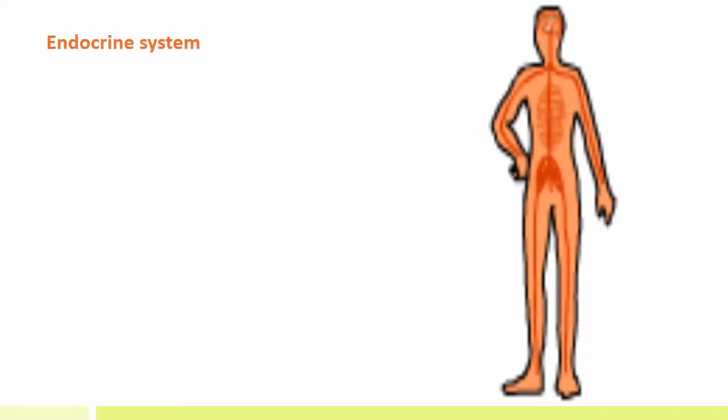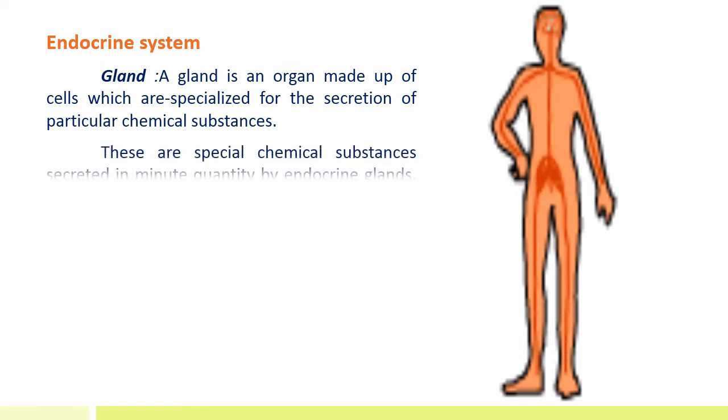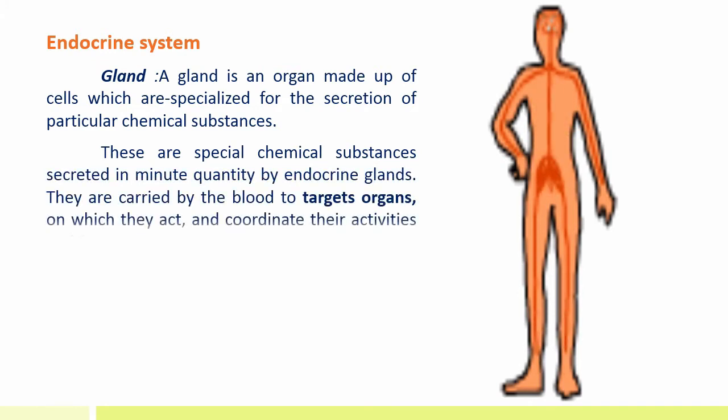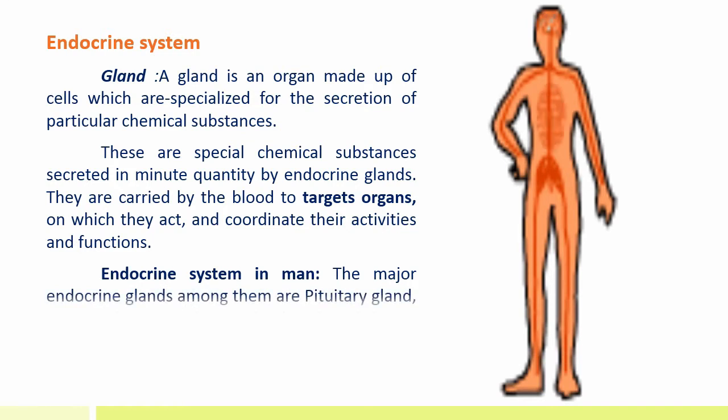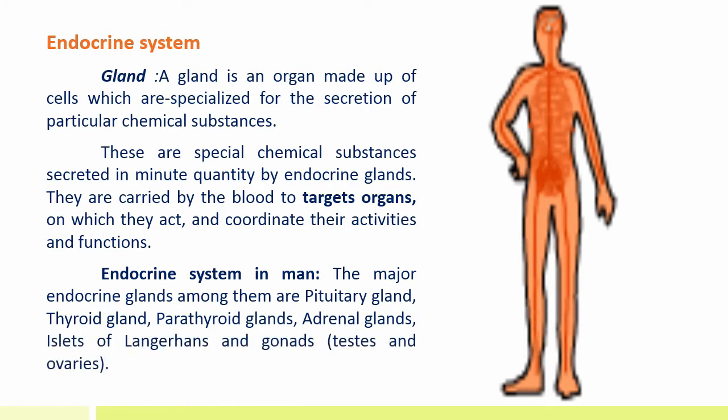Endocrine system. Gland. A gland is an organ made up of cells which are specialized for secretion of particular chemical substances. Hormones are special chemical substances secreted in a minute quantity by endocrine glands. They are carried by blood to target organs on which they act and coordinate their activities and functions. Endocrine system in man. The major endocrine glands are pituitary gland, thyroid gland, parathyroid gland, adrenal glands, islets of Langerhans and gonads, that are testes and ovaries.